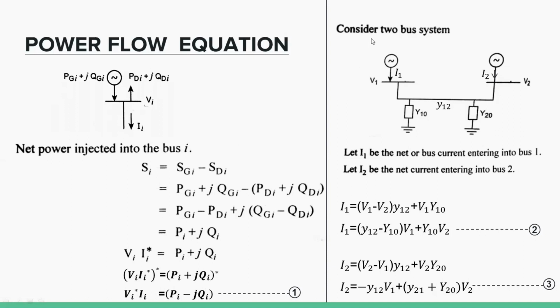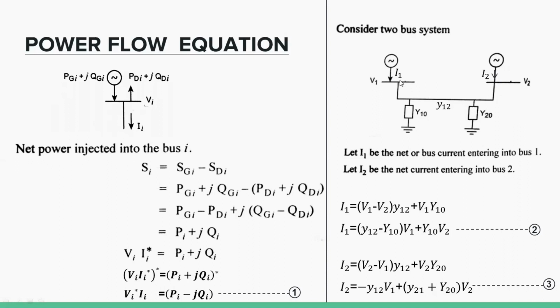Then the second step: consider the two bus system. Here is bus number 1, and this is bus number 2. The bus voltage is V1. The second bus voltage is V2. The current entering bus number 1 is I1. The current entering bus number 2 is I2.